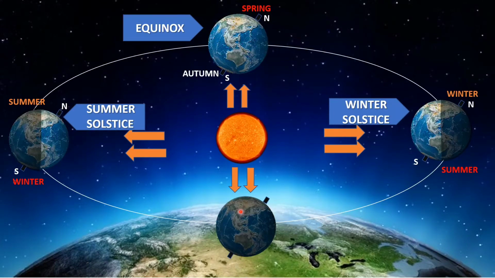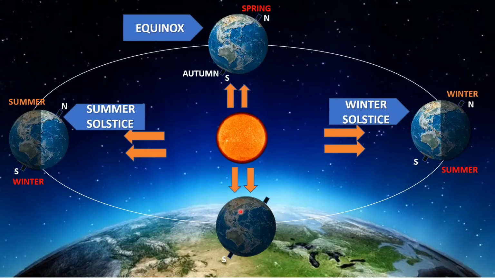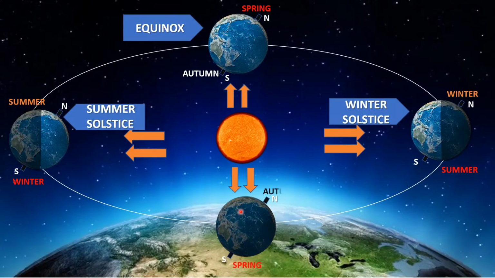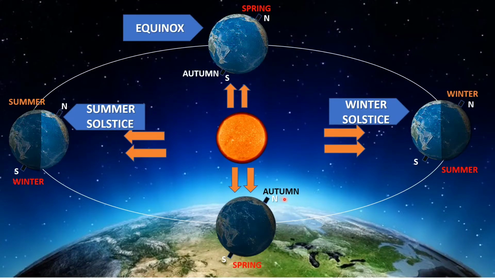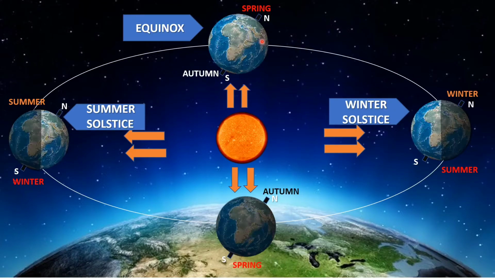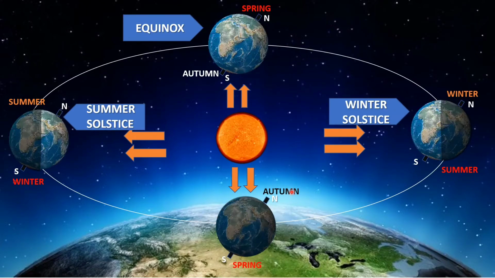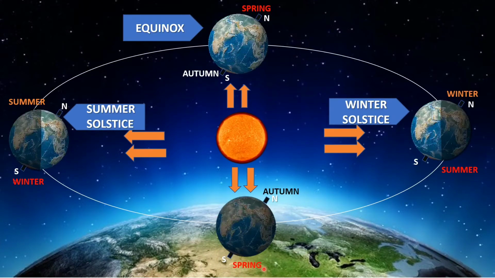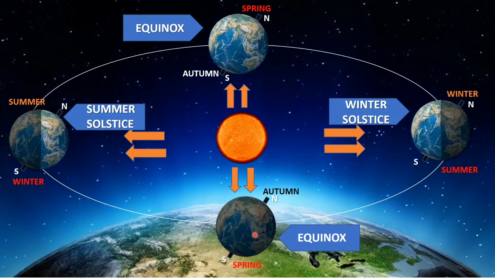So again here the south pole is going to have spring and the north pole is going to have autumn. The northern hemisphere will experience autumn. Over here it was experiencing spring season, over here it is going to experience autumn season, and the southern hemisphere is going to experience spring season. So this position again will be called equinox.